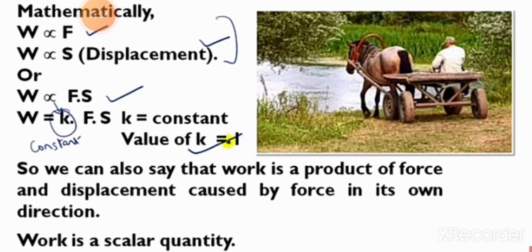Then in place of proportionality, you can take the constant: W equal to K into force into displacement. K is the constant value. The K value is 1. Then we can also say that work is the product of force and displacement caused by the force in its own direction. It is a scalar quantity.